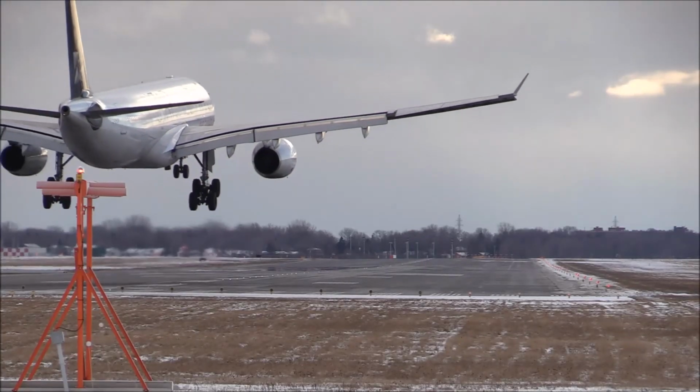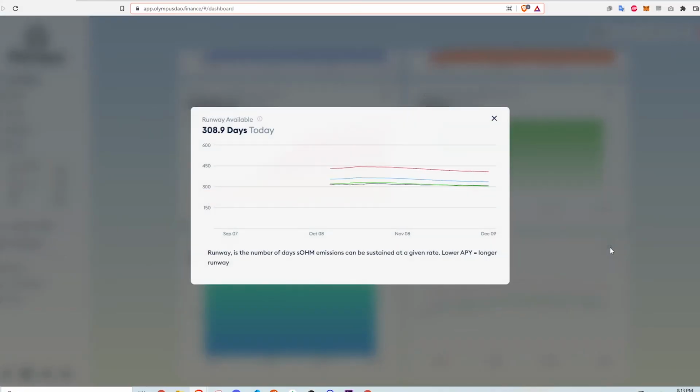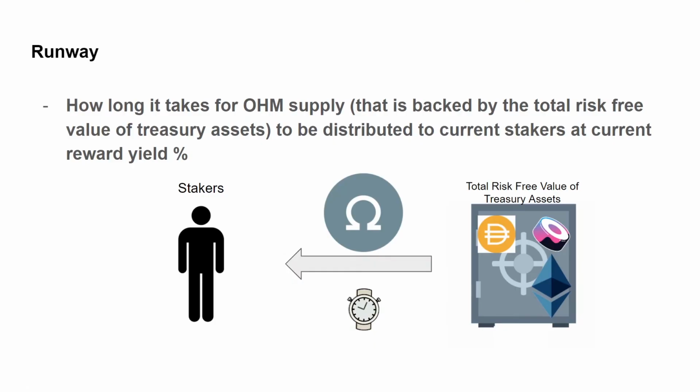How does the runway work? The runway is the time in days the treasury is still able to pay out backed ohm to stakers given the current reward yield. The reward yield is how much ohm a staker gets per rebase. The key here is that the ohm given out to stakers must still be backed by at least $1 worth of stablecoin. Obviously, there's a limited amount of this in the treasury, so the runway is not infinite.